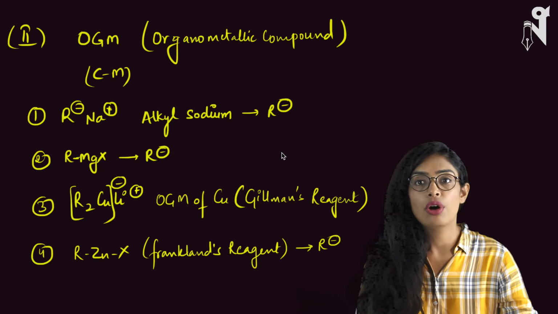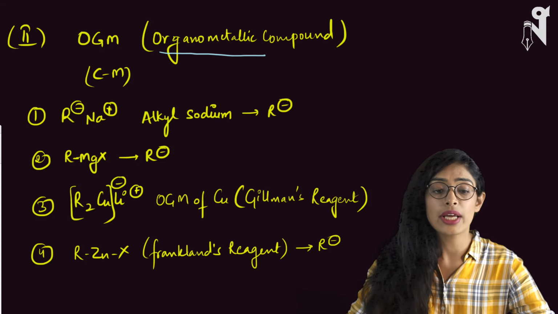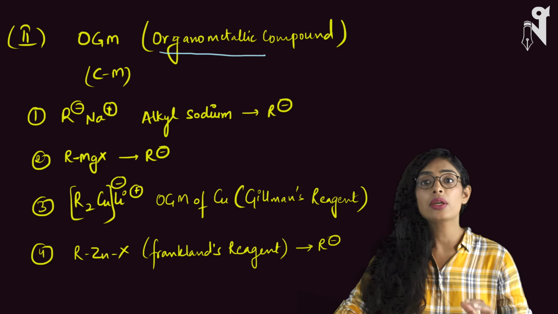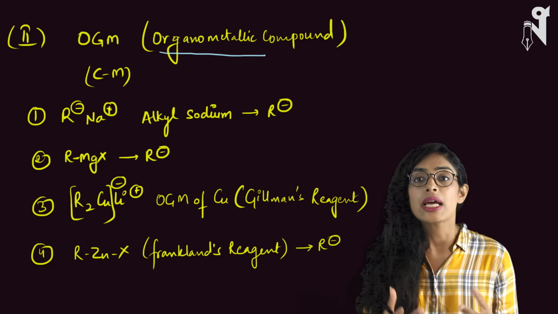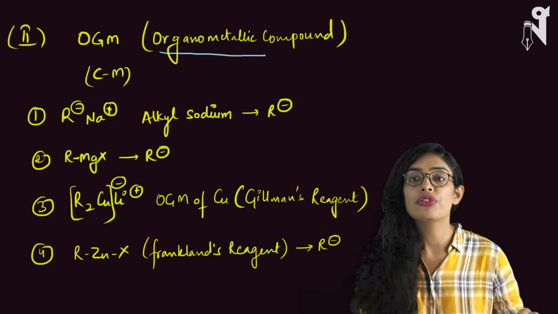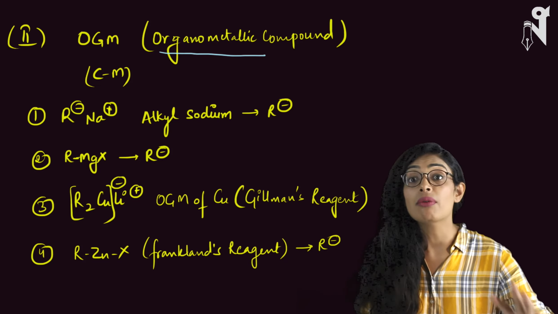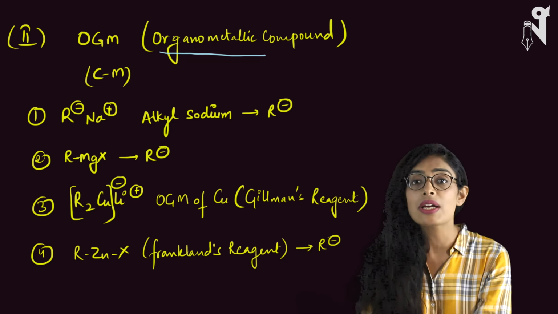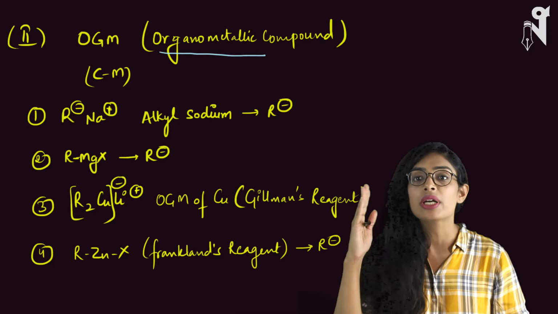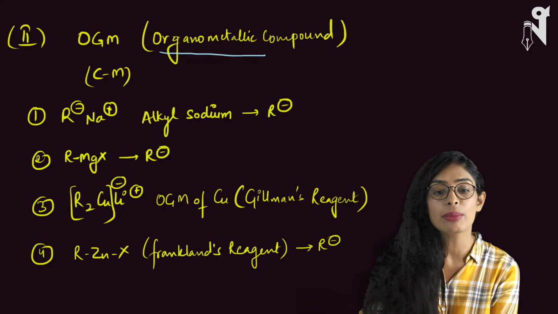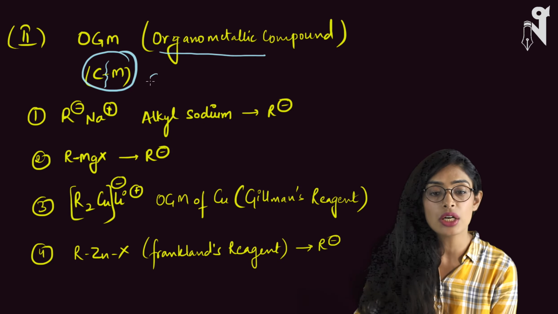So the next method of production of carbanion is OGM. OGM is organometallic compound. What exactly does organometallic compound mean? It means a compound where your carbon is attached to a metal. When you talk about these two elements, the metal is always an electropositive element in front of carbon. So carbon will always have a negative density, and the metal will always have a positive density. So that bond is going to be an ionic bond. When it breaks, your carbon will get a negative charge and your metal will get a positive charge. So organometallic compounds are the ones which have a carbon-metal bond.